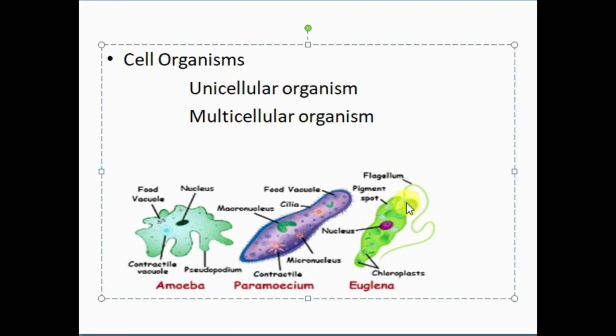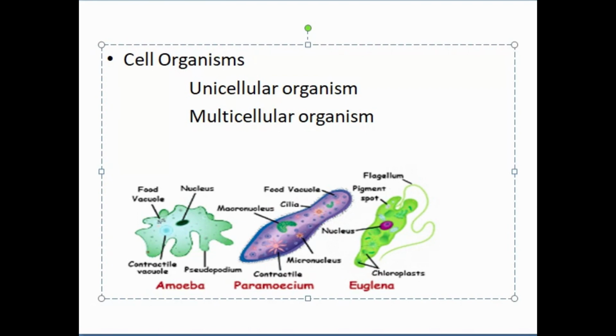Then in the case of euglena, this is the flagellum, and this flagellum helps euglena in movement. And in the case of paramecium, you can see these structures. These are cilia. You can also call them small flagella, very small flagella, and these cilia help paramecium in movement. So through these cilia, paramecium undergoes movement. So this was about single-celled organisms.